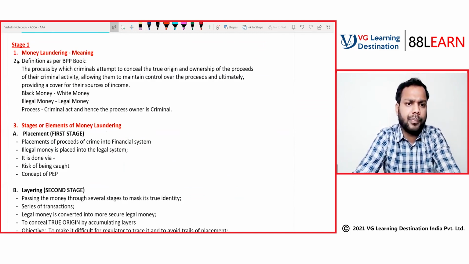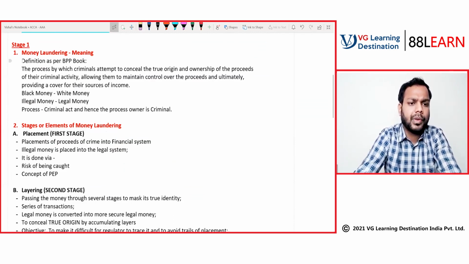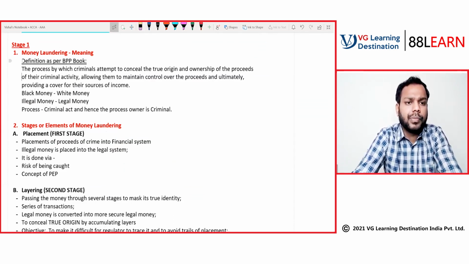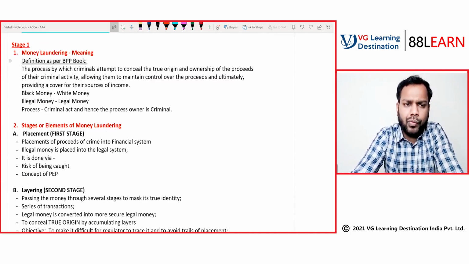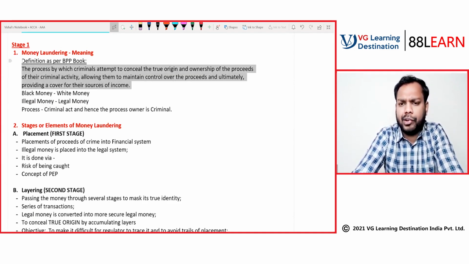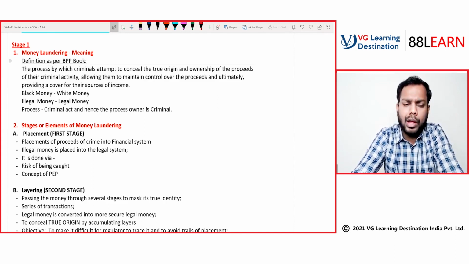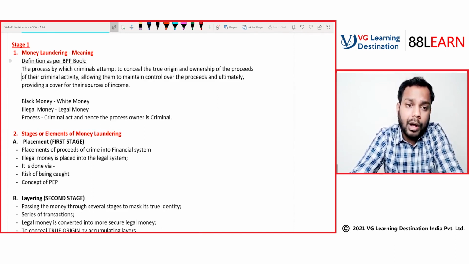Now, just a minute. So your book says the money laundering is a process. First we will understand what the book is trying to say, and then we will simplify the definition. So the money laundering is a process,